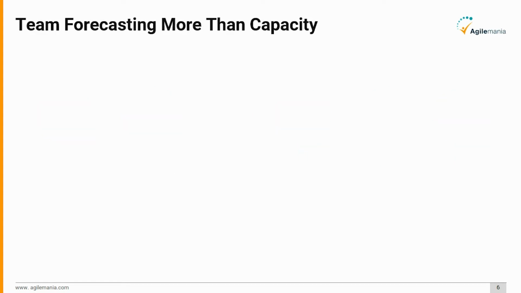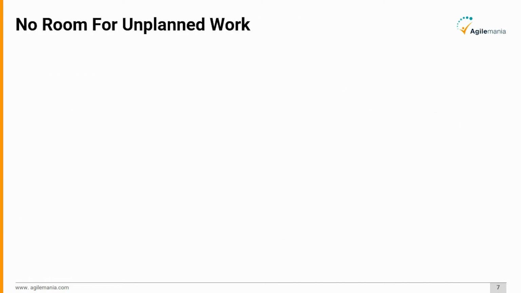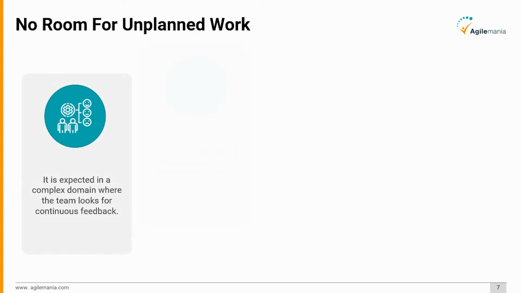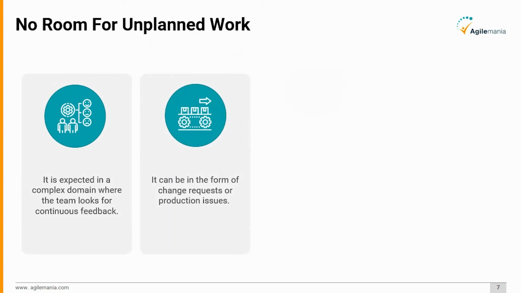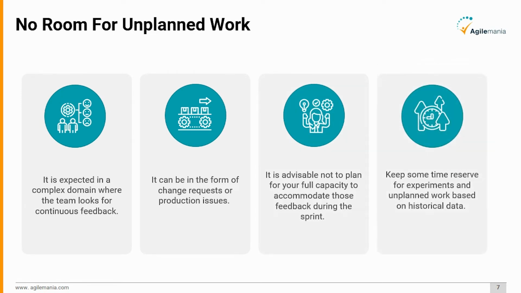Team forecasting more than capacity. Not considering team capacity and velocity during sprint planning leads to such issues. The Scrum Master should help the team understand the importance of capacity and velocity during forecasting, so the team stops overcommitting. No room for unplanned work. It is expected in a complex domain where the team looks for continuous feedback. It can be in the form of change requests or production issues. It is advisable not to plan for your full capacity to accommodate that feedback during the sprint. Keep some time reserved for experiments and unplanned work based on historical data.